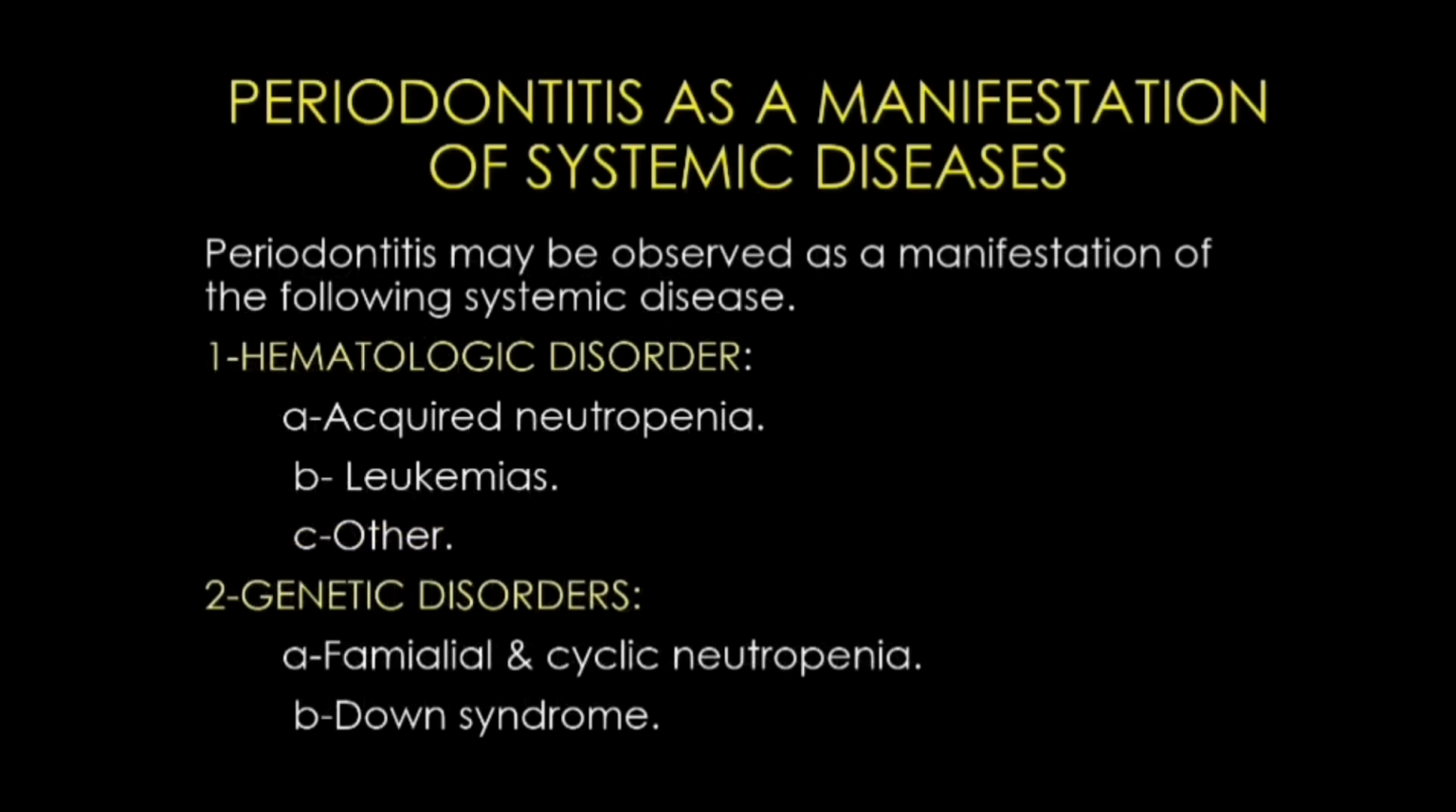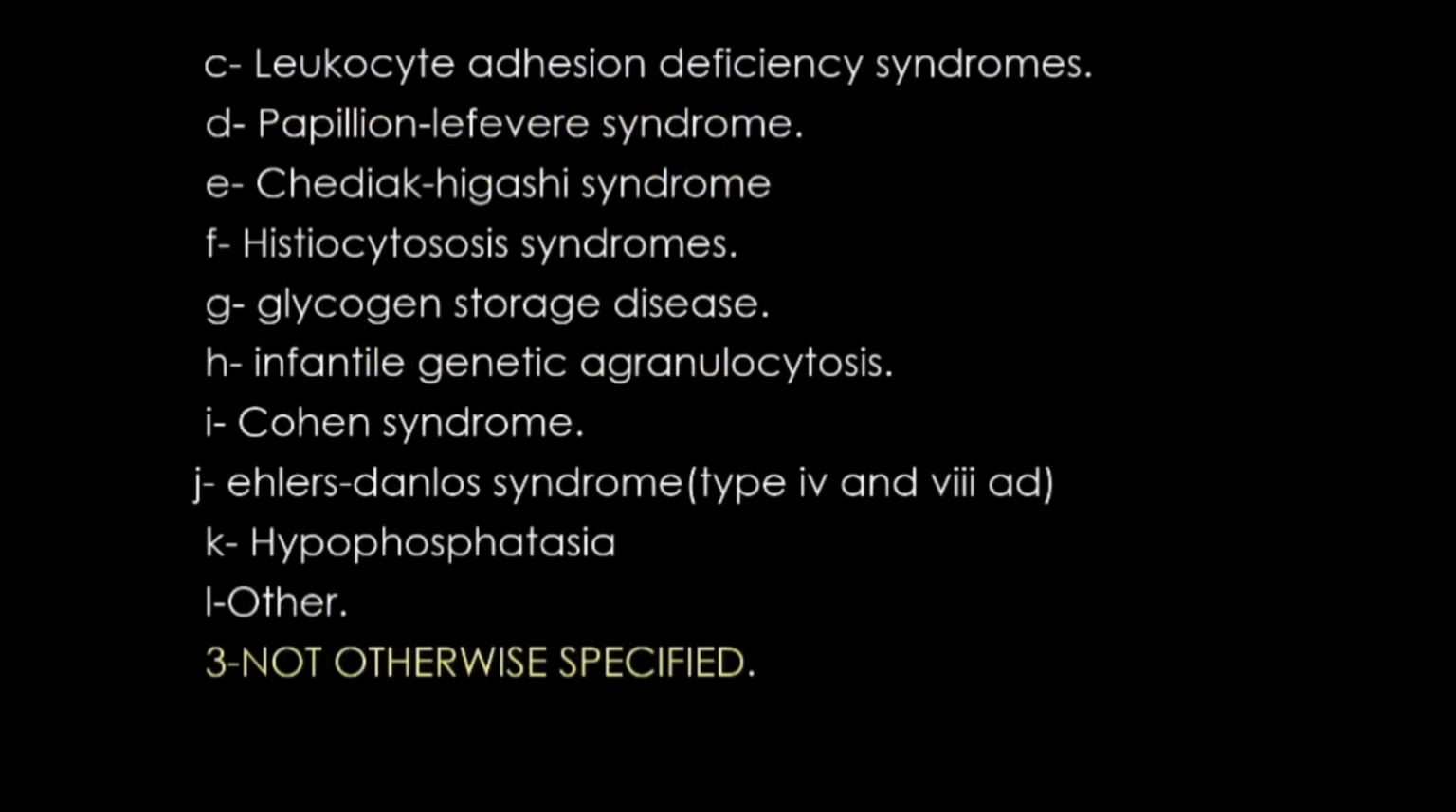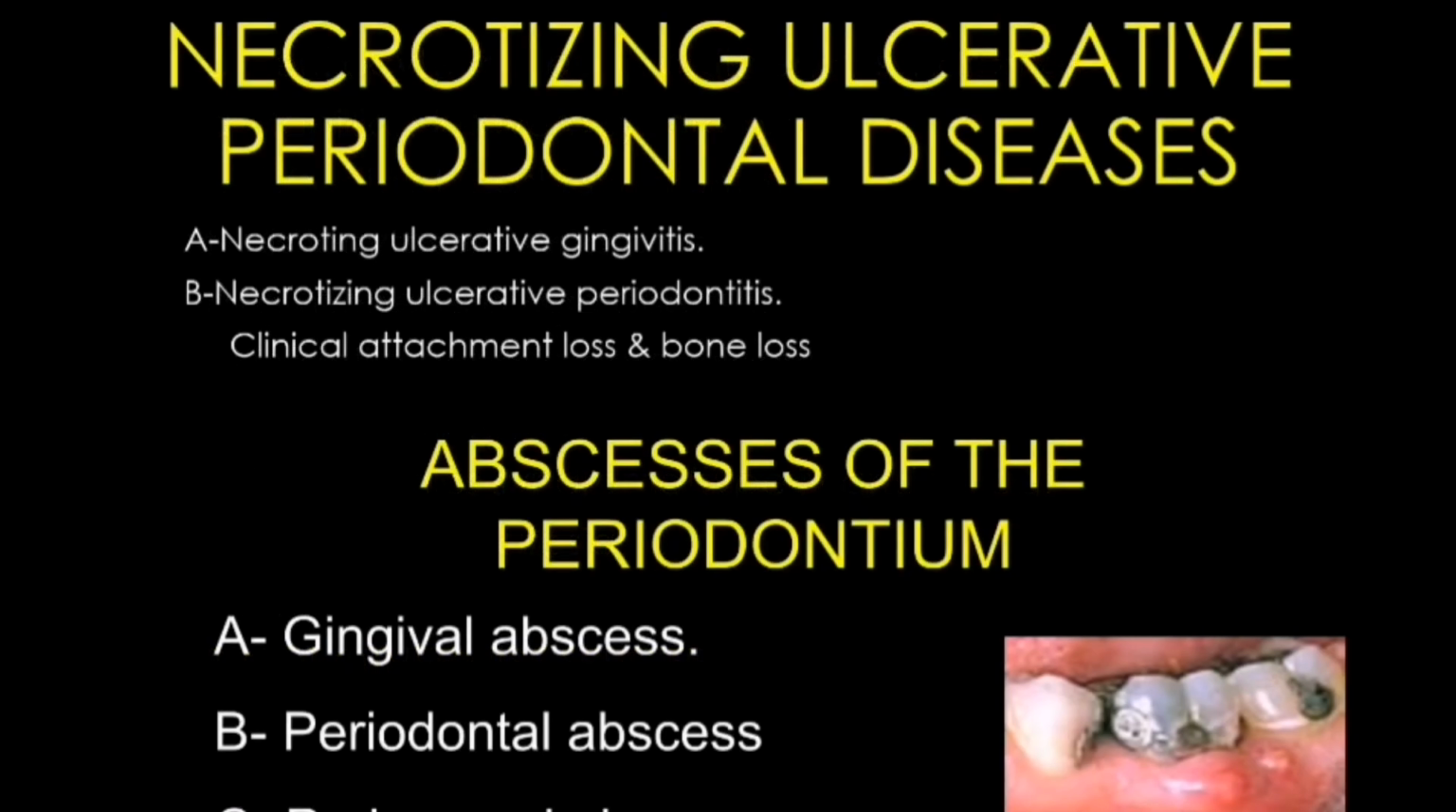Periodontitis as a manifestation of systemic disease. Periodontitis may be observed as a manifestation of the following systemic diseases: hematological disorders like acquired neutropenia and leukemia, genetic disorders like familial or cyclic neutropenia, Down syndrome, leukocyte adhesion deficiency, and there is a list of other diseases which can cause gingival disease and periodontitis.